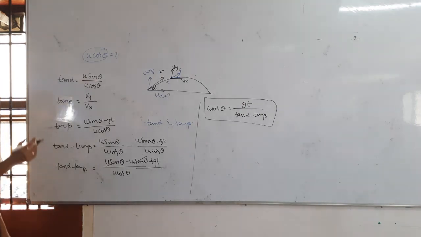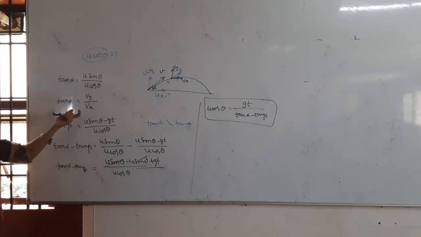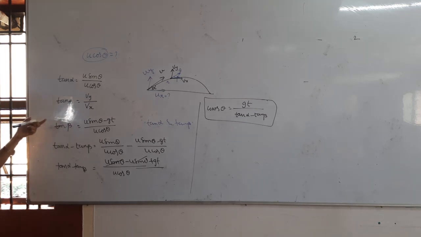Clear? This is there in the options. By seeing the options only we have to solve this one. Why? Because you cannot get to know how to do this in terms of alpha beta. You have to first of all see the options, then only you can get the idea. In all the options they have given tan alpha minus tan beta like that only. So immediately you should get the idea that somehow I have to do tan alpha minus tan beta.